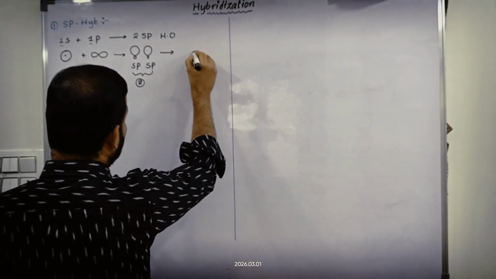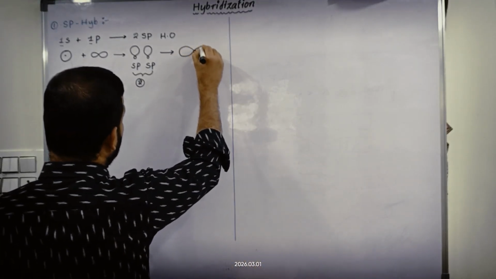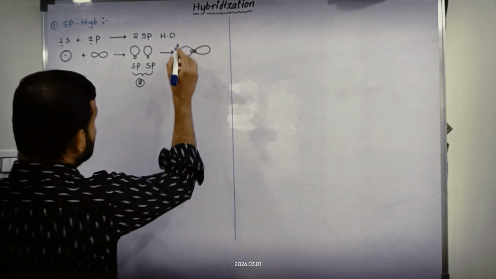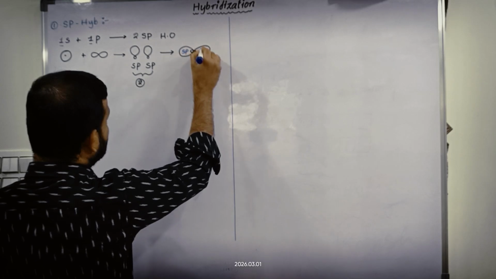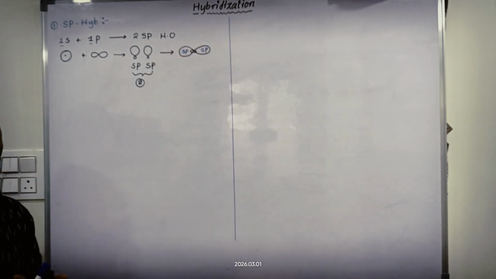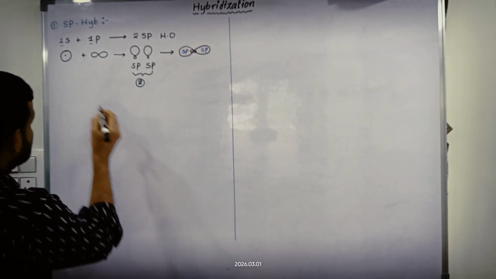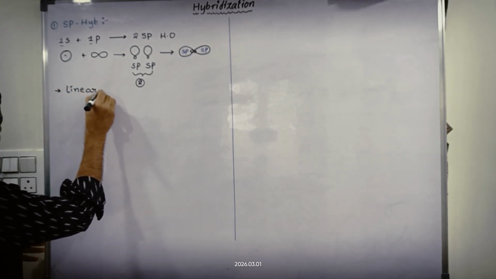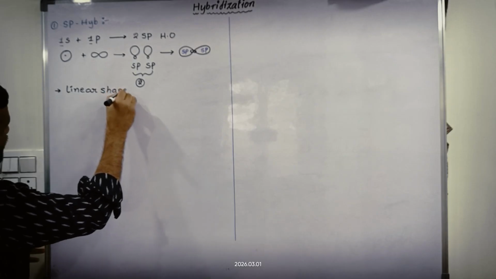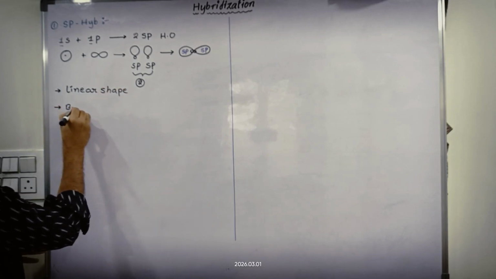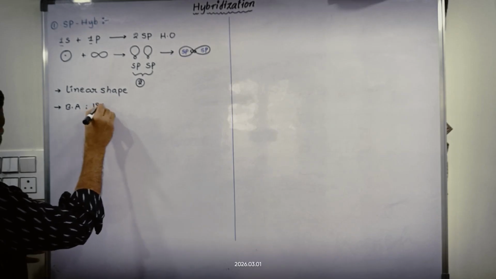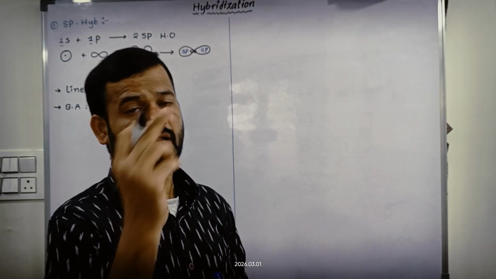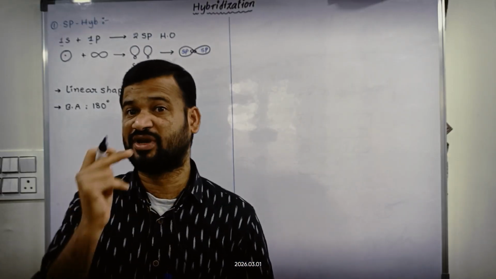So that is a linear shape of geometry that will be formed. So what is the shape of this sp hybridization? Linear shape, and its bond angle is 180 degrees.